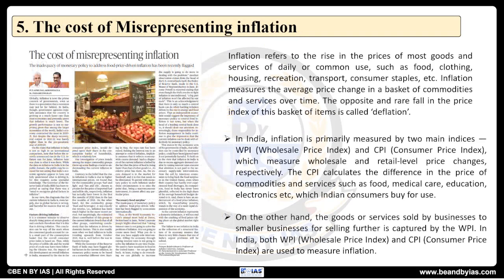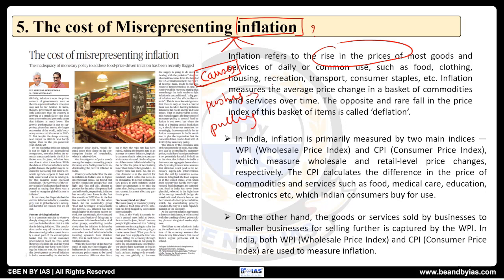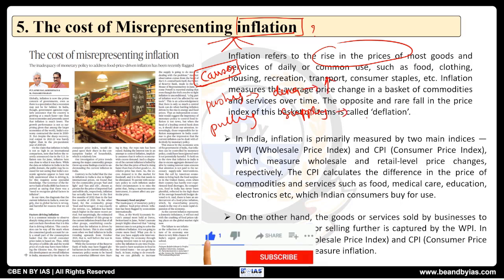Now going ahead, the next one is the cost of misrepresenting inflation. Here, related to inflation: what is inflation? It is a general rise in the prices of most of the goods and services. And in this, what are the different types of inflation? Then what are the causes of inflation? Factors like pushing factors and pulling factors, and you can say demand side and supply side factors. Inflation that happens due to rising demand and inflation that comes due to supply factors, we have to cover both of these.